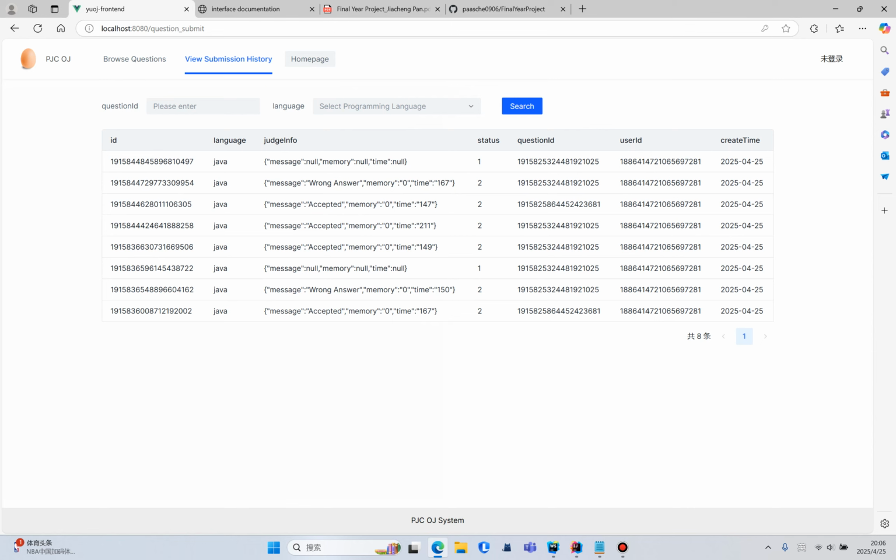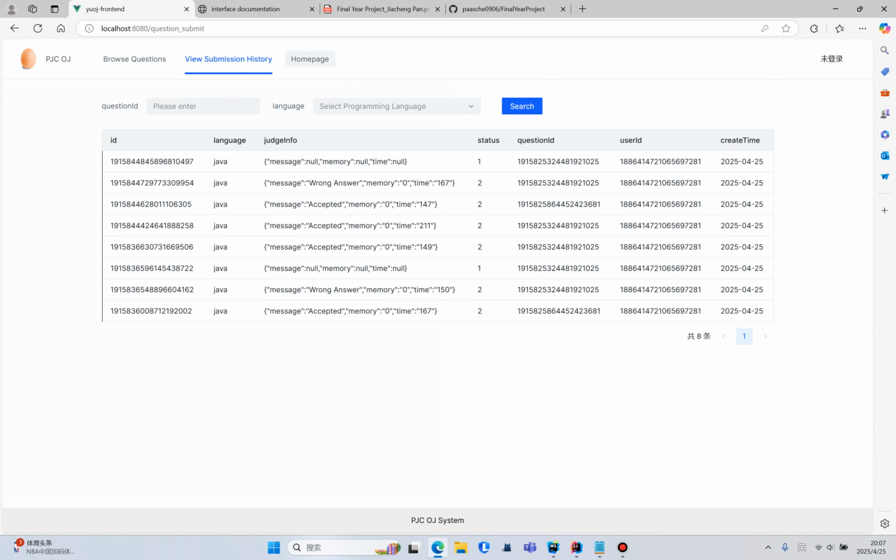From now on, the core process demonstration of my final year project comes to an end. The technical highlights and difficulties of my project lie in the development of the problem judgment sandbox, including isolation, concurrent processing, exception detection, and the Java security manager. I will present this in the paper and the final presentation. To sum up, the system has successfully implemented an OJ platform that can deal with security issues, support concurrent processing, and has good user experience.